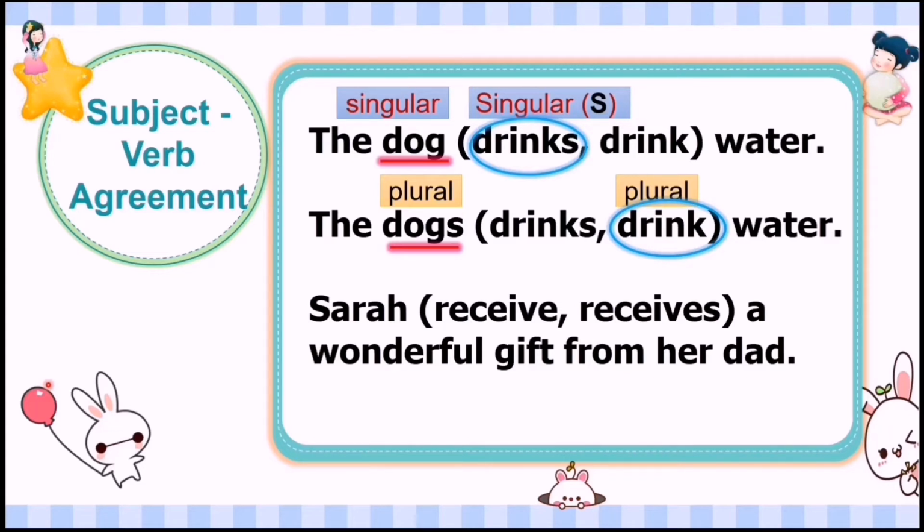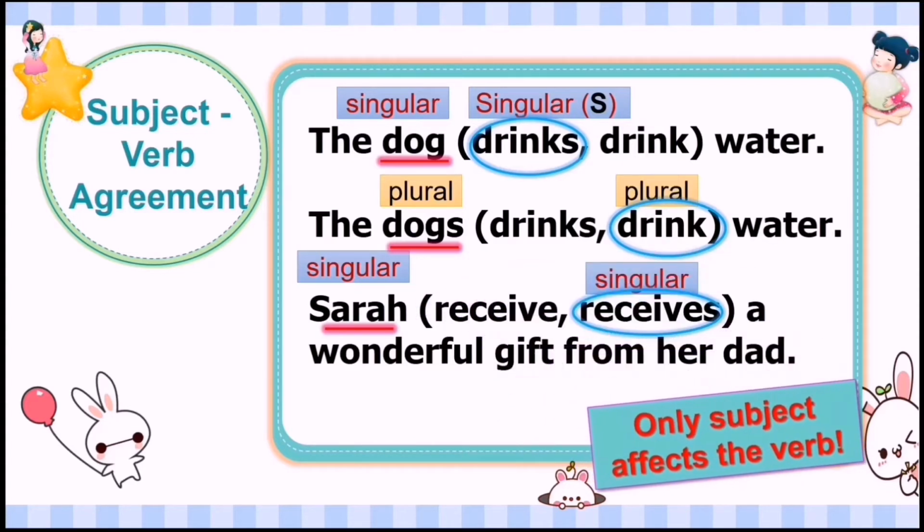Next, Sarah receives a wonderful gift from her dad. So Sarah is in singular form. Therefore, our verb must be in singular form. Remember, only the subject affects the verb. If the subject is singular, the verb must be in singular form. If the subject is in plural form, therefore our verb must be in plural form. Alright? You should really study, okay?